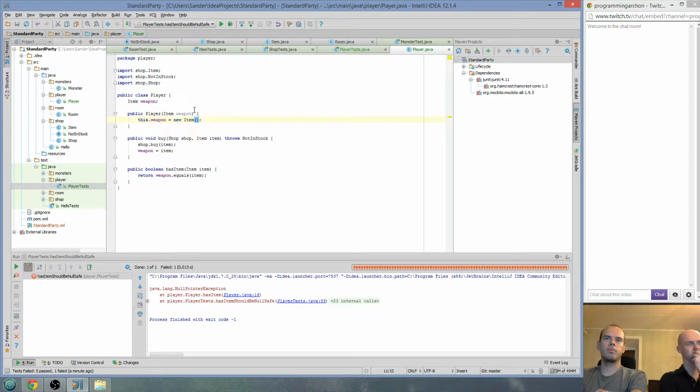So if you want to, how would you represent an empty slot then? Would an empty slot also be an item? Like an empty slot item, would it be?